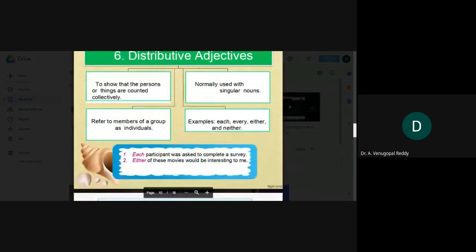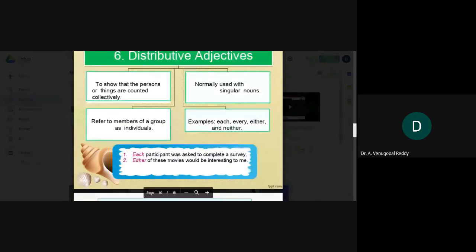Let us see the next type of adjectives. Those are distributive adjectives. Distributive adjectives show that the persons or things are counted individually. Normally, this is used with singular nouns.